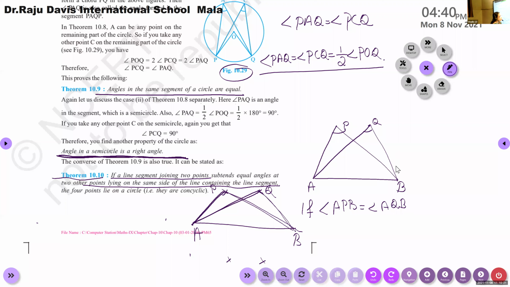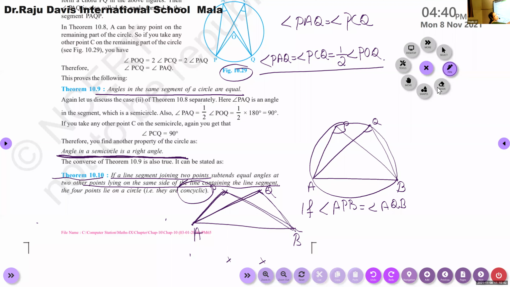If we can draw a circle passing through these 4 points, the 4 points are called concyclic. The word concyclic means they lie on a circle.